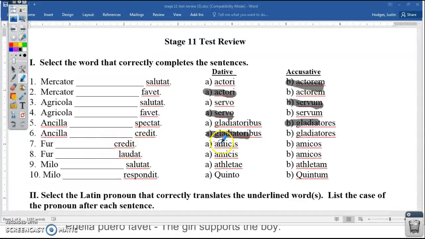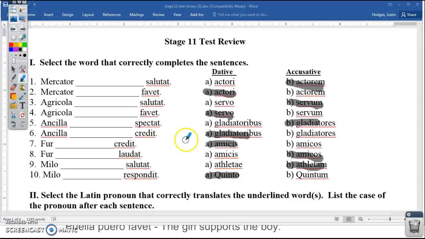Credit, that is a rich verb, so we're going to go with amicis. Laudat, that is not a rich verb, so we're going to go with amicos. Salutat, that's not a rich verb either, so we're going to go with athleton. And respondit, that is a rich verb, so we're going to go with quinto. Put very simply, that is how you do section 1.